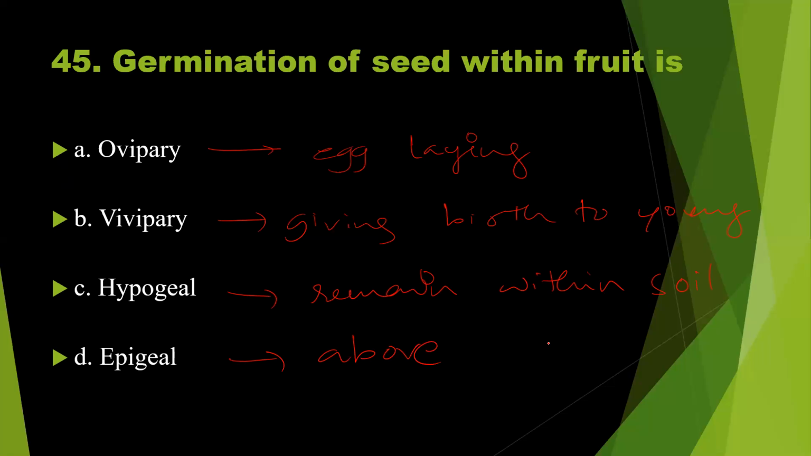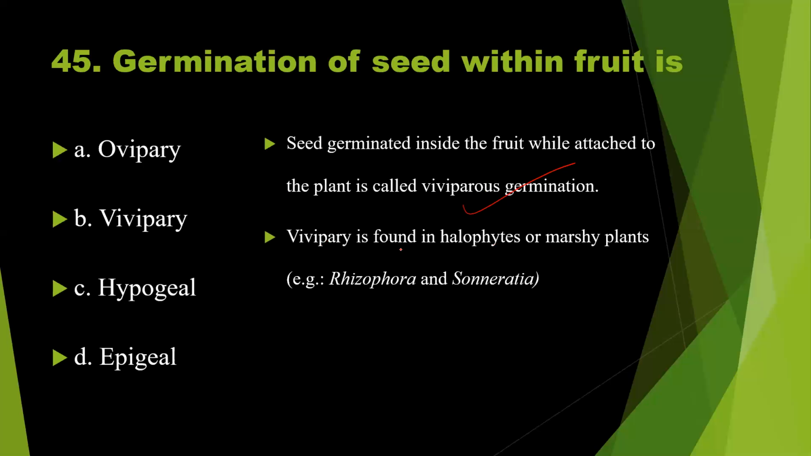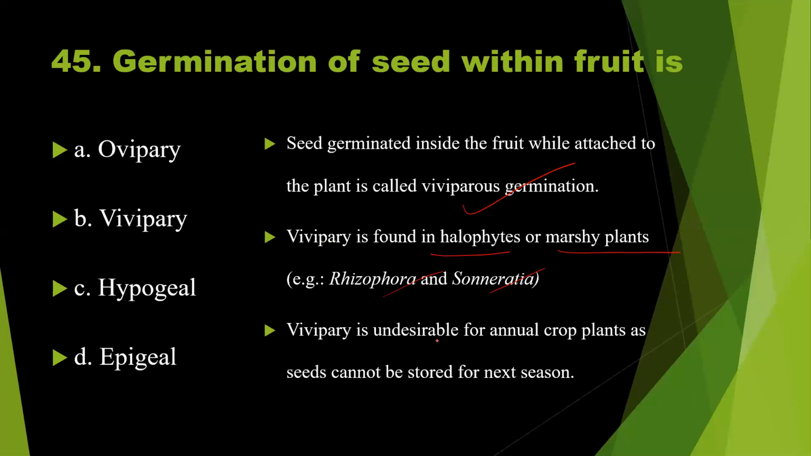The correct answer is, before that, seed germinated inside the fruit while attached to the plant is called viviparous germination. So vivipary is found in halophytes, marshy plants, for example Rhizophora, and vivipary is undesirable for annual crop plants, as seeds cannot be stored for the next generation. So the answer is vivipary. Option B is the right answer to question number 45.